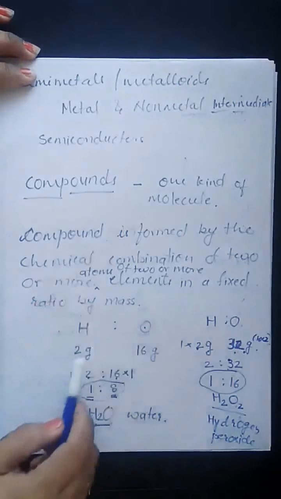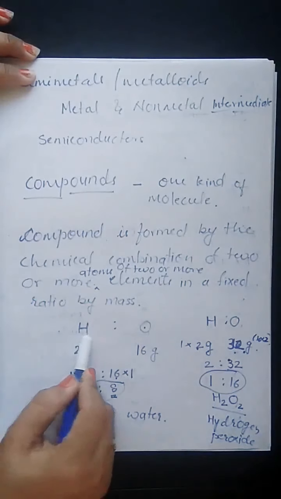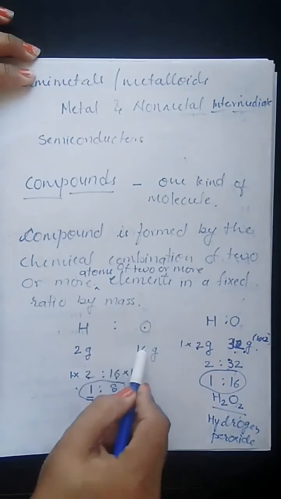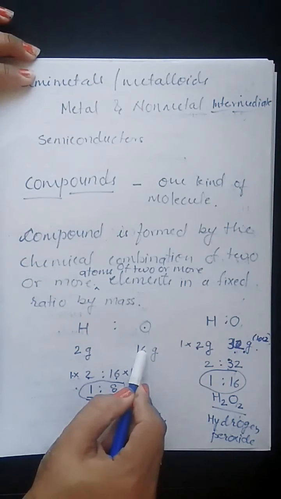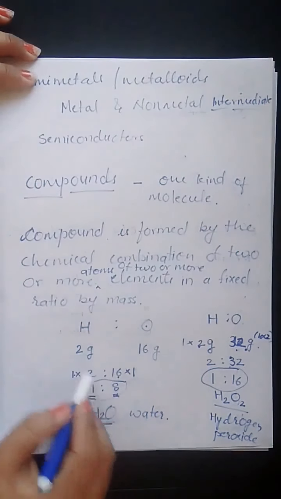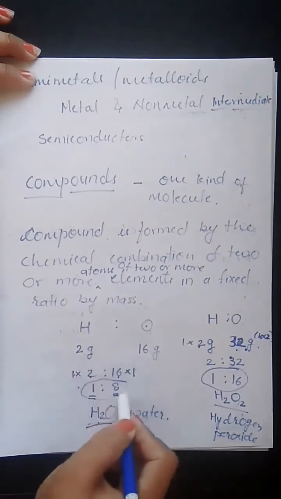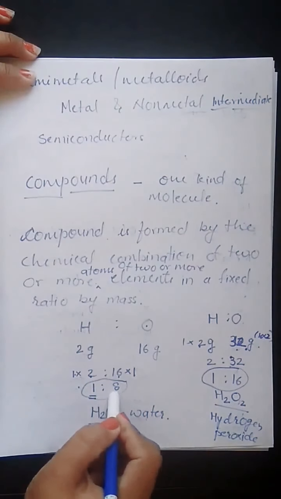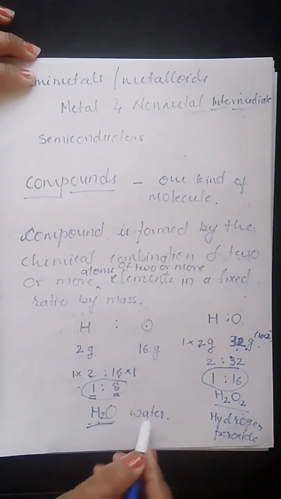For example, here two elements are hydrogen and oxygen. When 2 gram of hydrogen combine with 16 gram of oxygen, if I make it the simplest ratio, 1 gram of hydrogen combines with 8 gram of oxygen to form water, H2O.